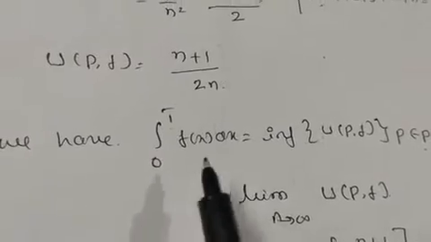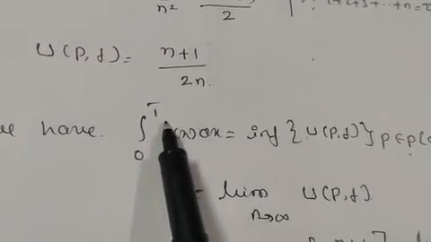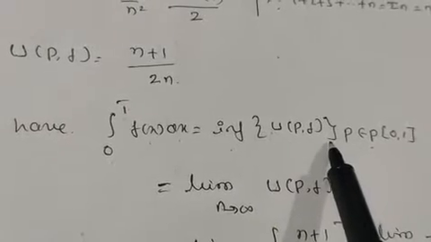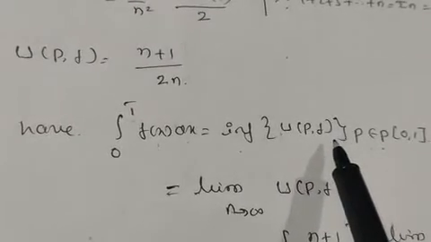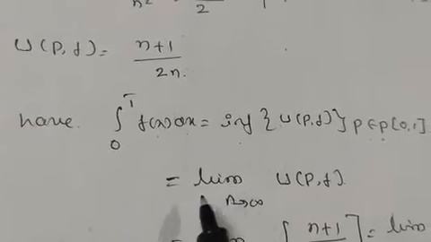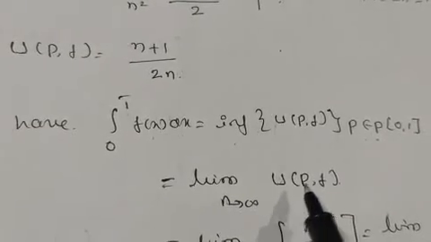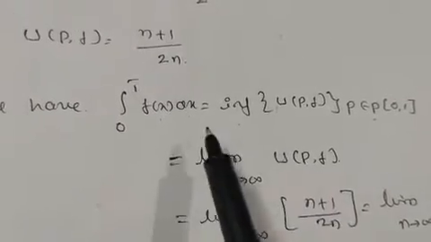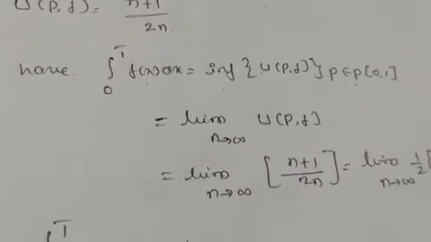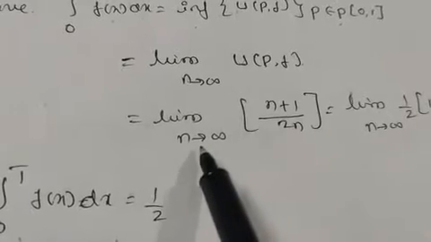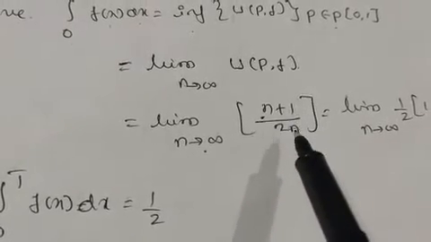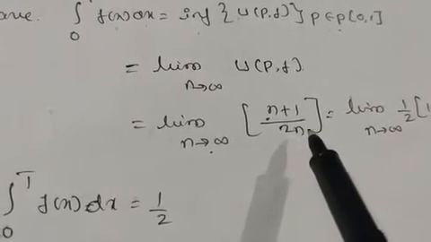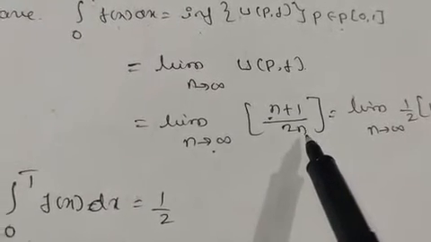Now we have the upper Riemann integral from 0 to 1 of f of x dx, which is equal to the infimum of U(P,f). This we know from the definition of the upper Riemann integral. It is equal to the limit as n tends to infinity of U(P,f), that is n plus 1 divided by 2n. If you substitute n equals infinity directly, it becomes infinity by infinity, an indeterminate form. I hope you studied indeterminate forms in first semester.